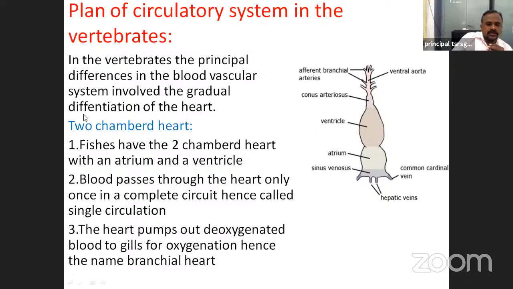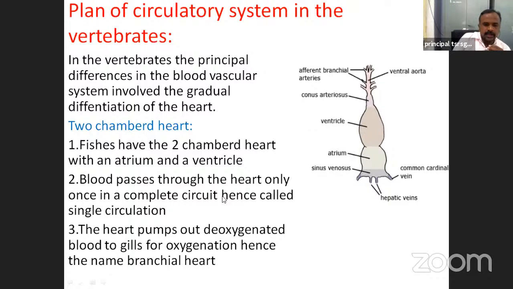First one, some animals have a two-chambered heart. In some vertebrates there is a three-chambered heart. In some animals, a four-chambered heart. First of all, the two-chambered heart. The fishes have the two-chambered heart with an atrium and ventricle. See this figure. This is the fish heart. Only atrium and ventricle, only two chambers are there in fishes.